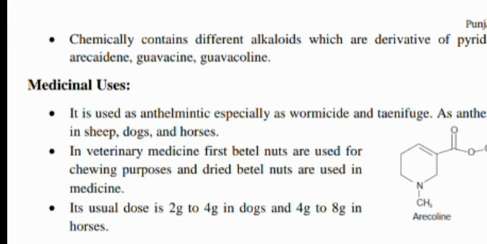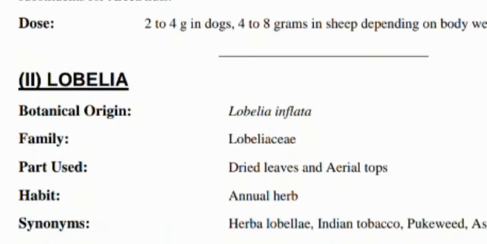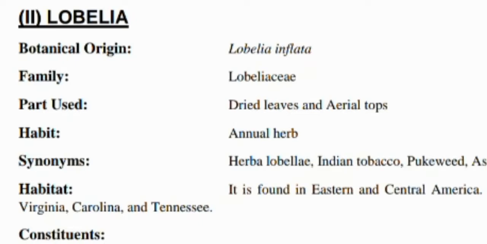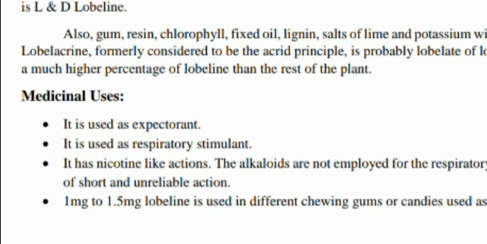Areca nuts are used in sheep, dogs, and in veterinary medicines. Fresh betel nuts are used for chewing purposes, and dried ones are used for medicine. Our second drug is lobelia, and its biological origin is Lobelia inflata, family Lobeliaceae, and the part used is the dried leaves. The medicinal uses: they are used as expectorants and respiratory stimulant. It also has a nicotine-like action.